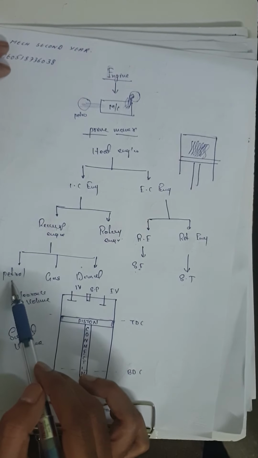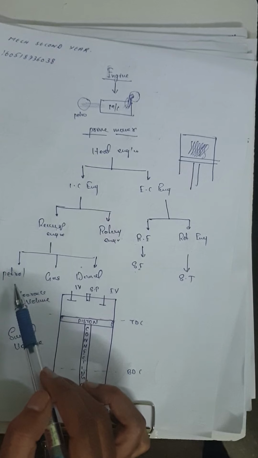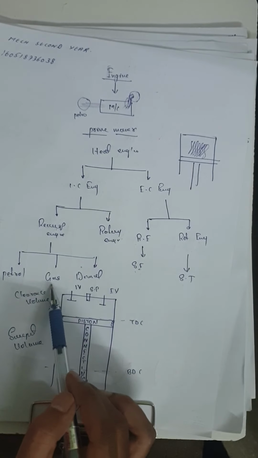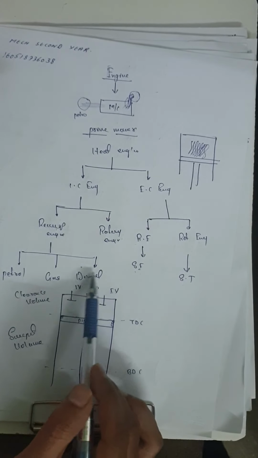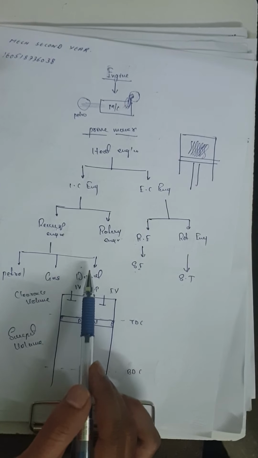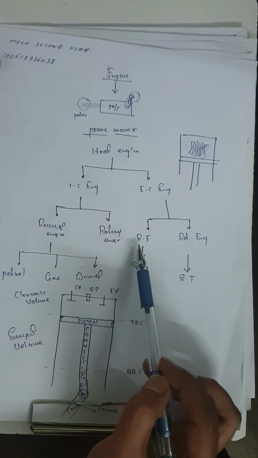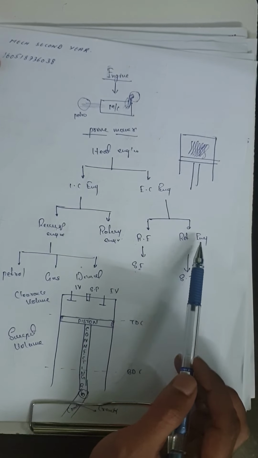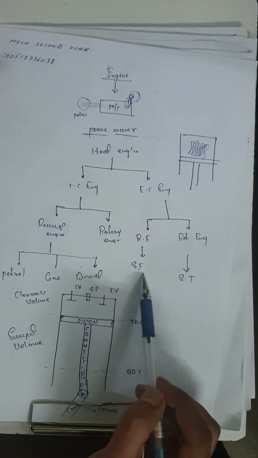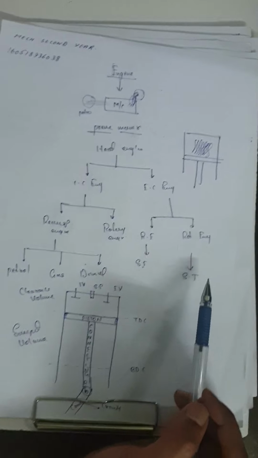For example, we use petrol in bikes, gas in autos, and diesel in heavy vehicles. This is the steam engine, and this is the steam turbine.